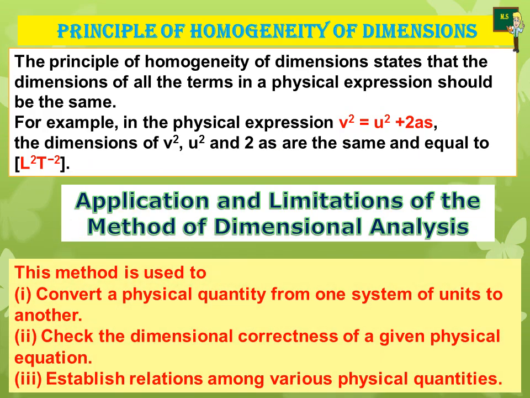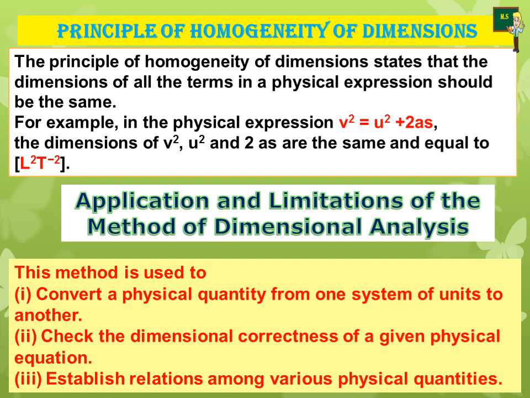Application and limitations of the method of dimensional analysis. There are a lot of limitations and a lot of applications to dimensional analysis. As you know, each and every principle has its own limitations and its own applications. Here the homogeneity of dimensions is also based on the limitations and applications. Now this method is used to convert a physical quantity from one system of unit to another. That means CGS system to SI system or SI system to CGS system.